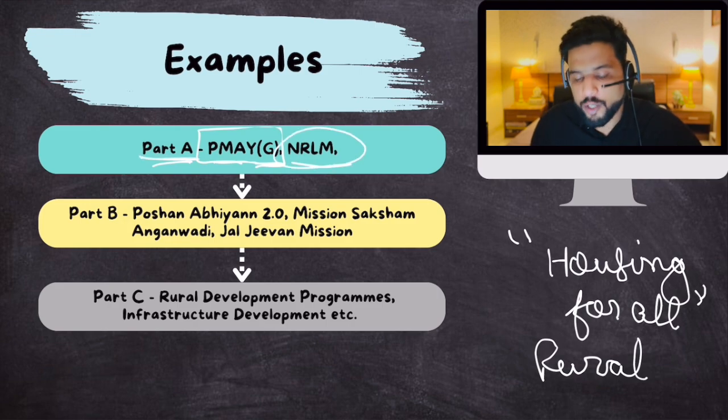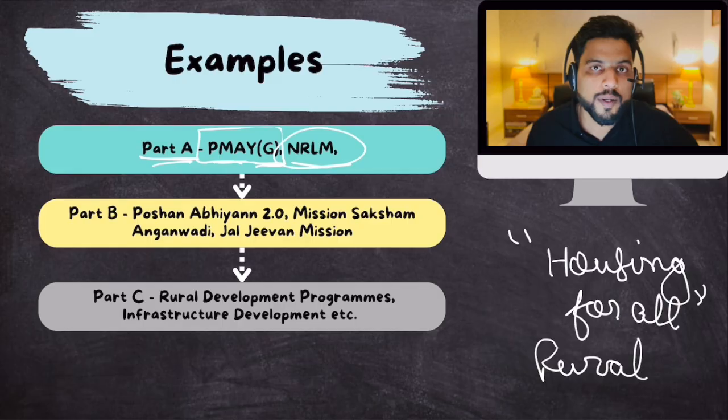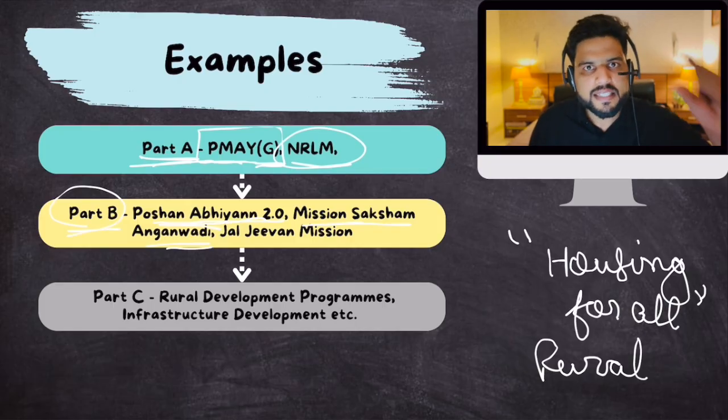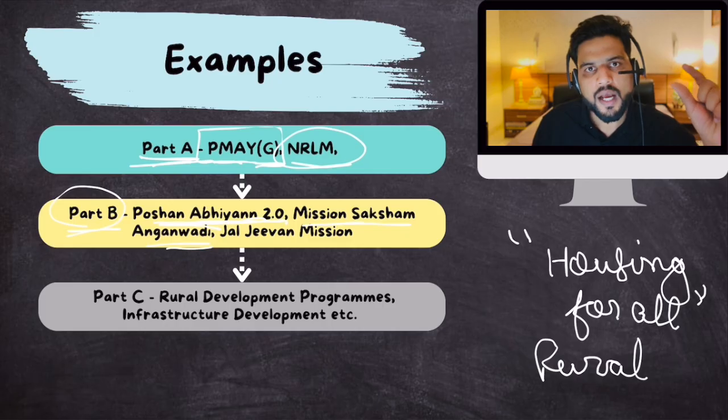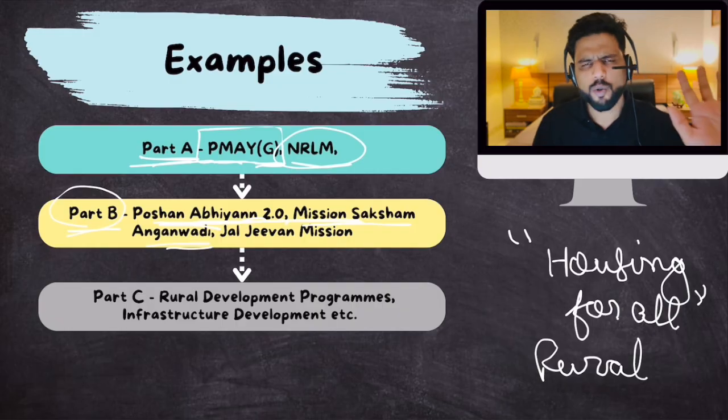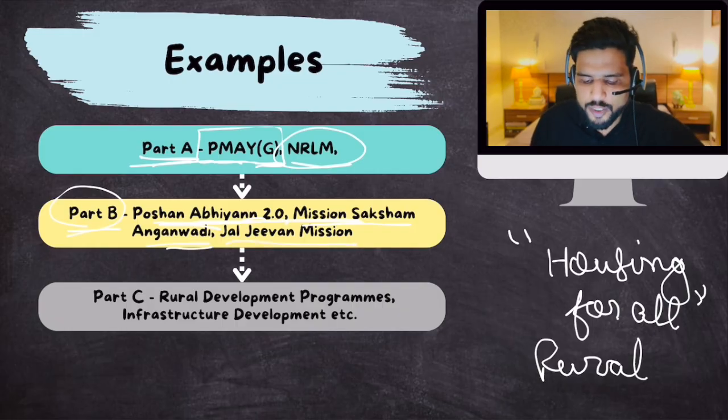Then National Rural Livelihoods Mission 100% focuses on women empowerment. Then part B includes Poshan Abhiyan 2.0, Mission Saksham Anganwadi. So all of this goes towards women empowerment only. These two schemes, Poshan Abhiyan and Mission Saksham, are included in both part A and part B. The reason is that some of the sub-schemes of Poshan Abhiyan are 100% towards women, some of them only partly. That is why both these schemes are put in both part A and part B. Any which way, don't get confused. Then Jal Jeevan Mission is part B.